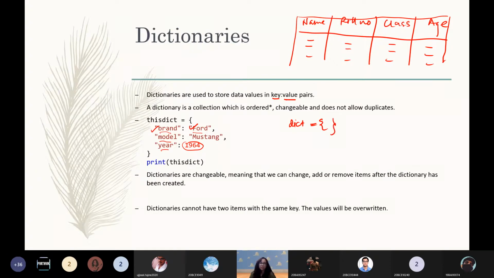So as you can see, there's brand, model, car. We can keep going on with new keys. It can be price, it can be owner, it can be color, etc. So that is why dictionaries are different than lists and actually also useful, because they are ordered, changeable, and do not allow duplicates. But this key value combination helps you to store a lot of different values in a very organized way.